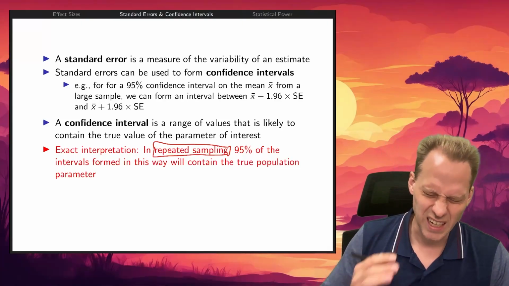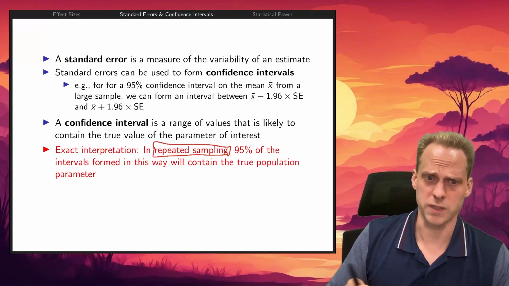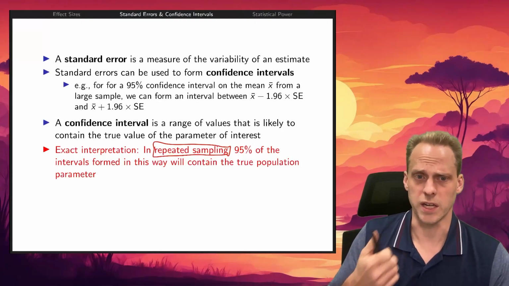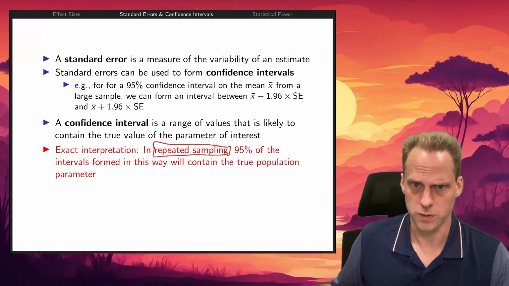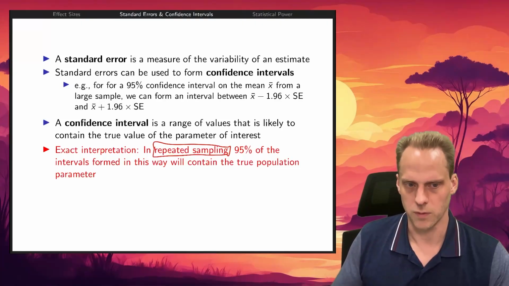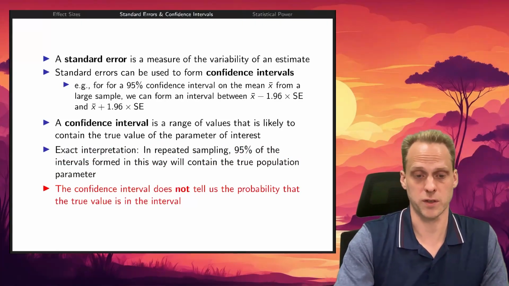It's not exactly the same as saying there's a 95% probability that the true parameter is between these two values. In a frequentist interpretation, the true value either is or is not in the confidence interval, and we don't know. But in 95% of the times we form it, it will contain the true parameter. So it does not actually tell us the probability that the true value is in the confidence interval.